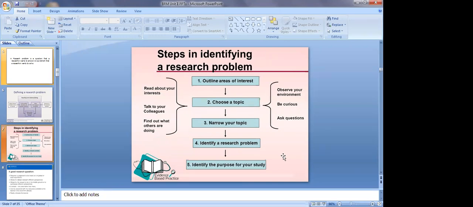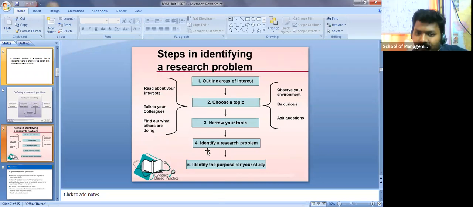See, by doing this, read about your interest. You should have an interest. My interest is online oriented, so my thesis is related to apparels.